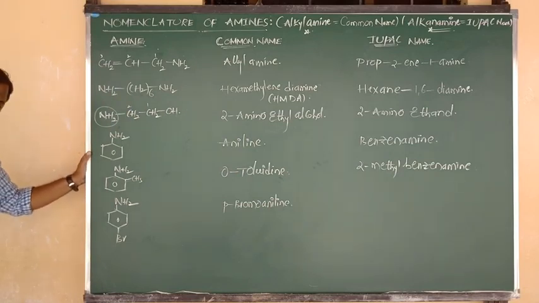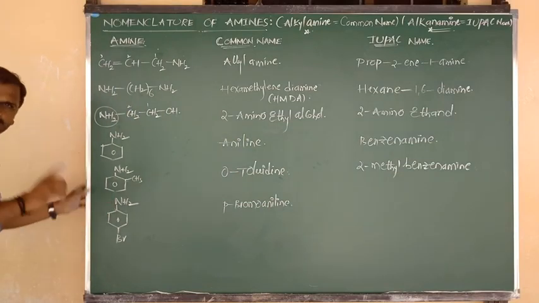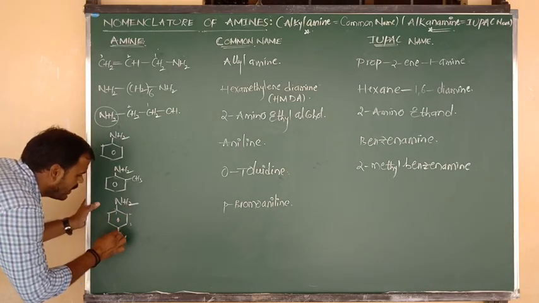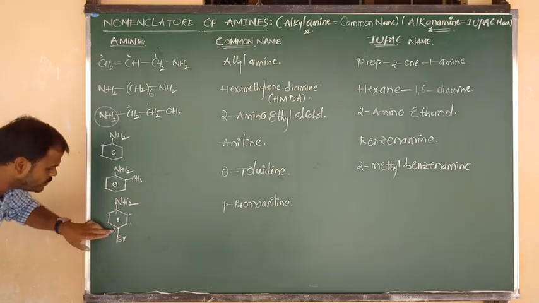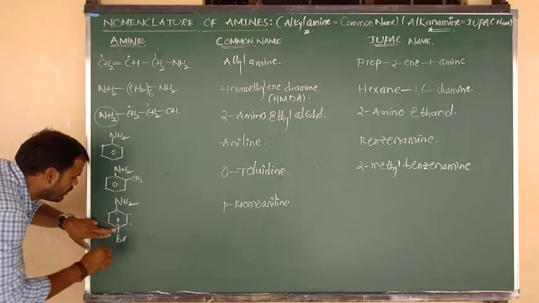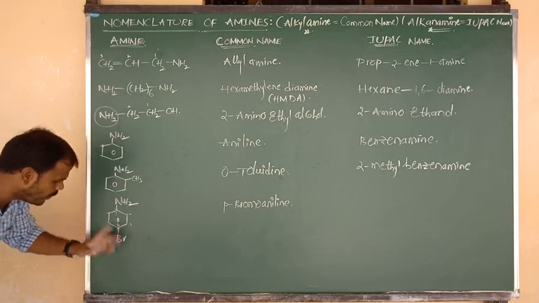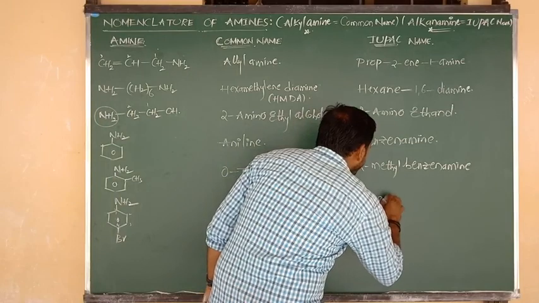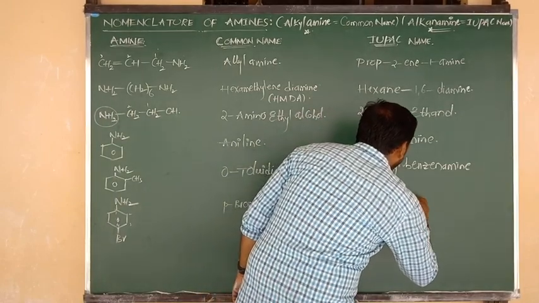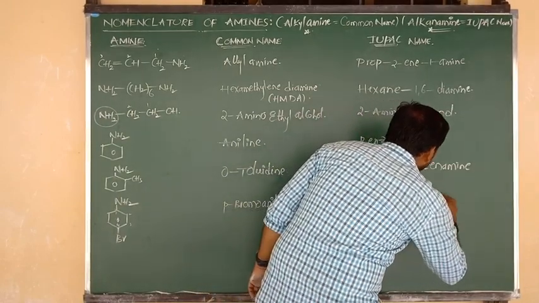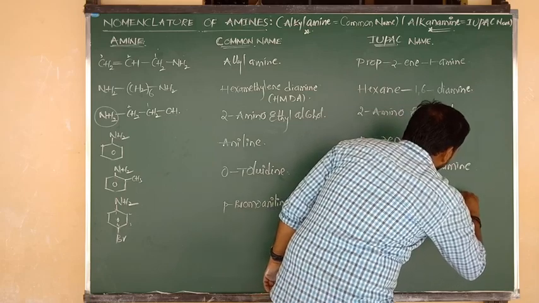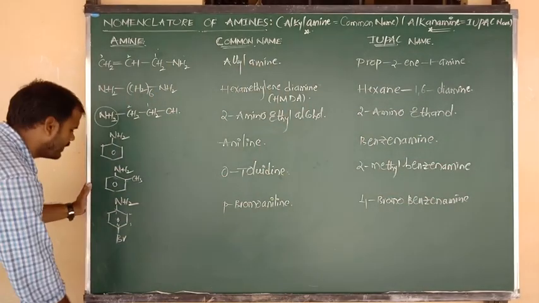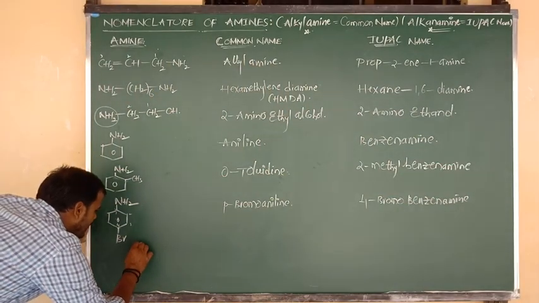The IUPAC name of this compound is benzene plus amine, benzenamine. This is the first carbon, second carbon, third carbon, fourth carbon. The fourth carbon is connected to Br. So 4-bromo benzene plus amine. We can write 4-bromo benzenamine, and we can also write 4-bromo aniline. Good.